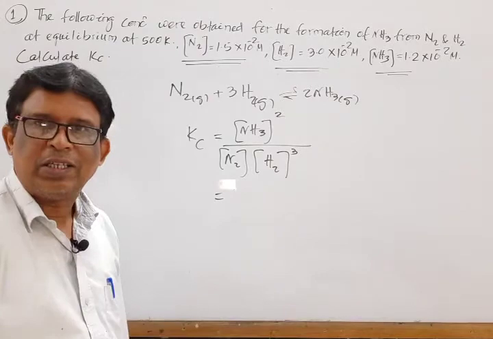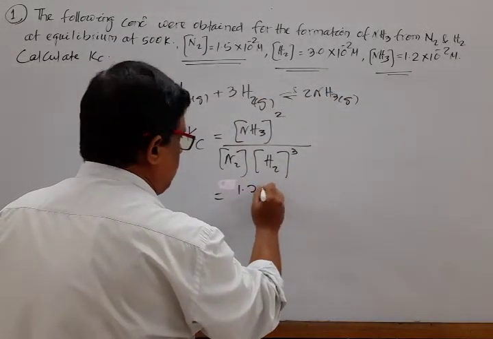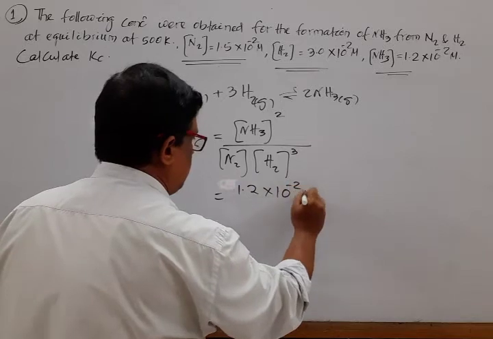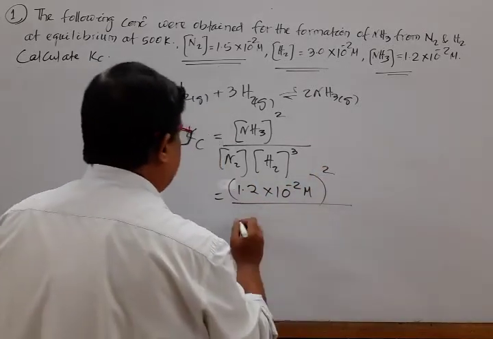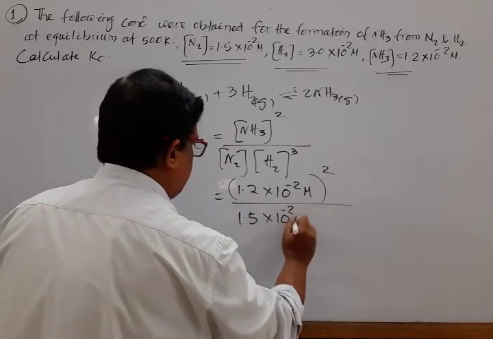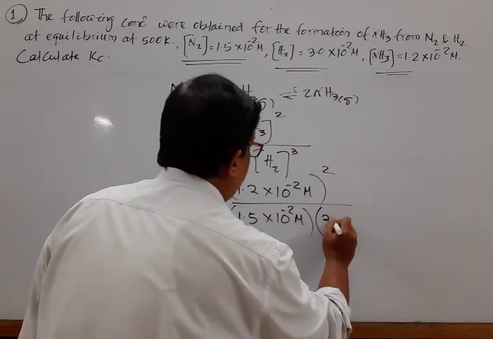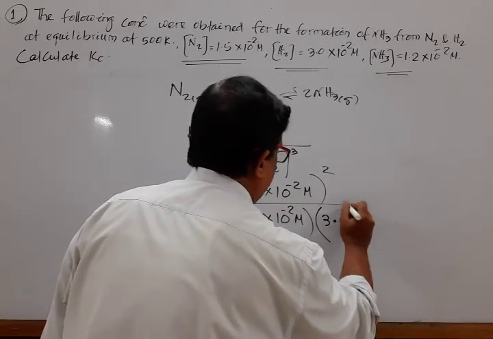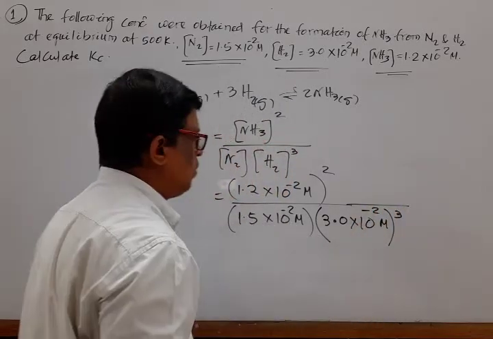Now putting this value, we have ammonia 1.2 into 10 to the power minus 2 whole squared, divided by nitrogen 1.5 into 10 to the power minus 2 molar into hydrogen 3.0 into 10 to the power minus 2 molar whole to the power 3.